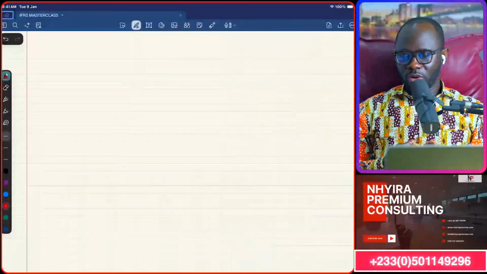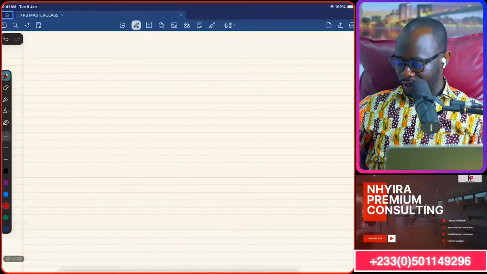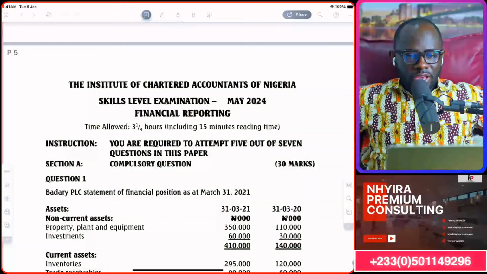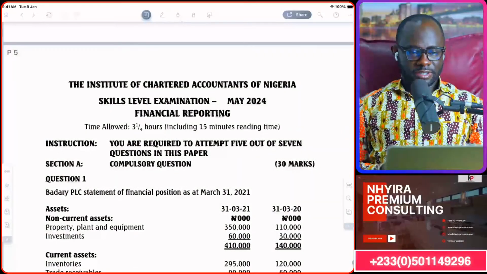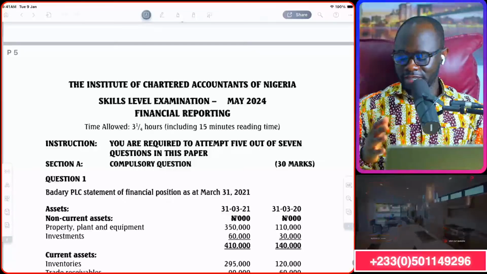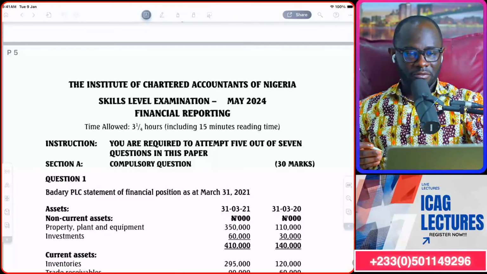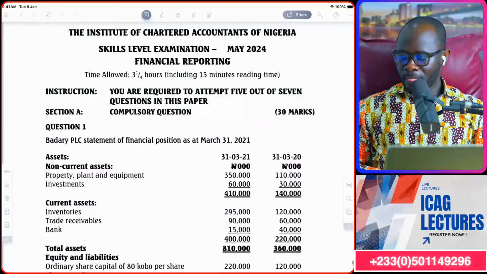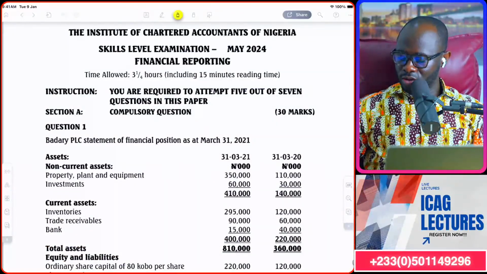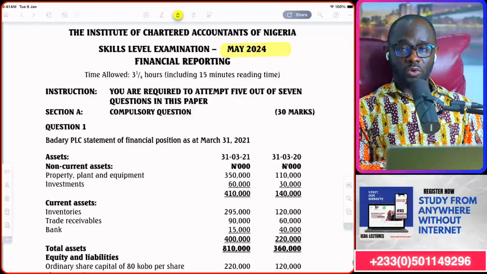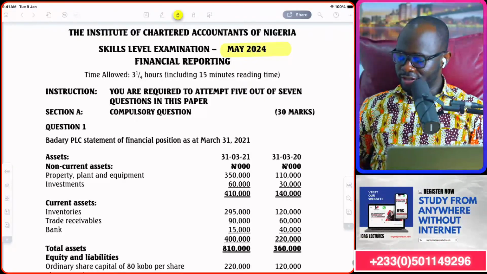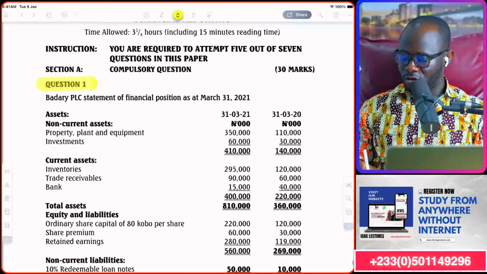So there we go with my slide up. Let's go. So we are looking at the Institute of Chartered Accountants of Nigeria, that is ICAN, skill level examination, and we are looking at financial reporting. And we are looking at the past question for May 2024. It is an interesting question. We are looking at section A, question 1.